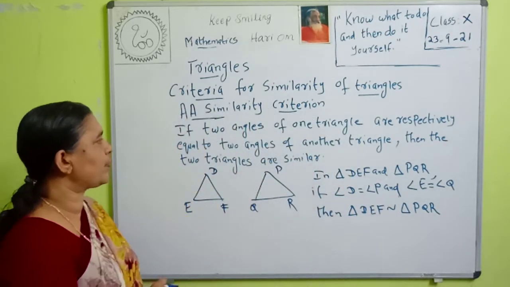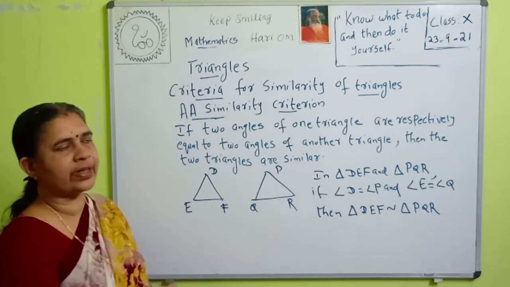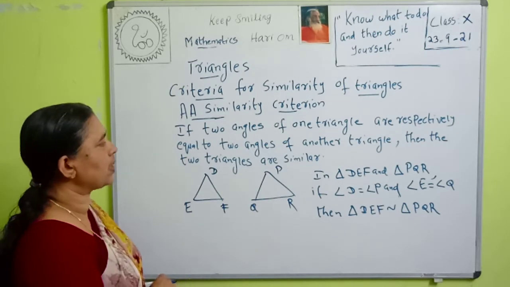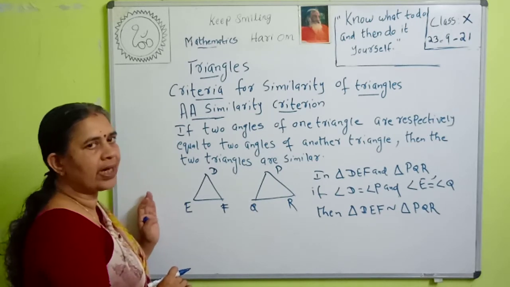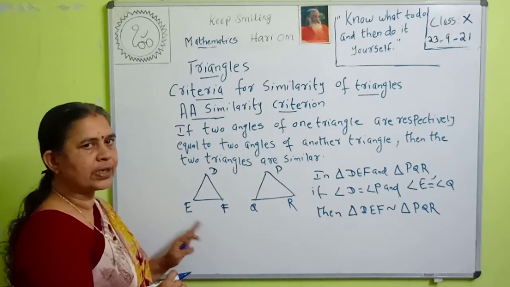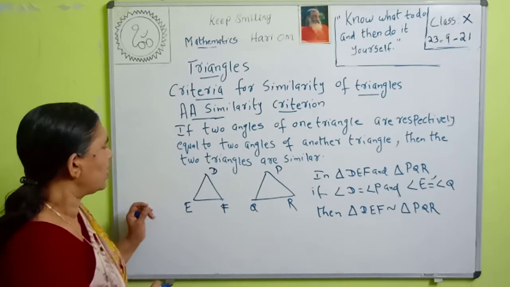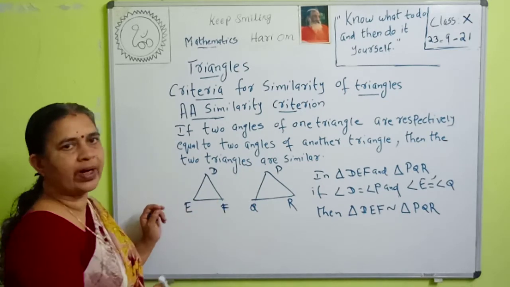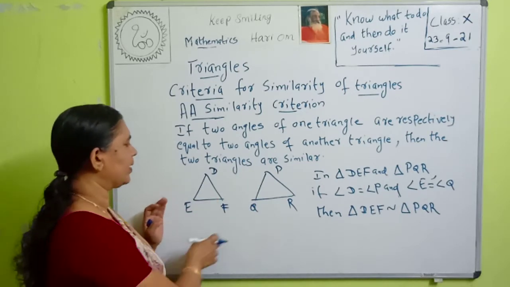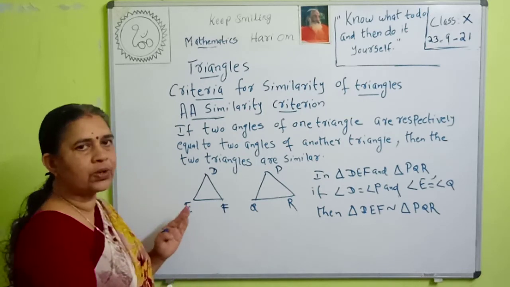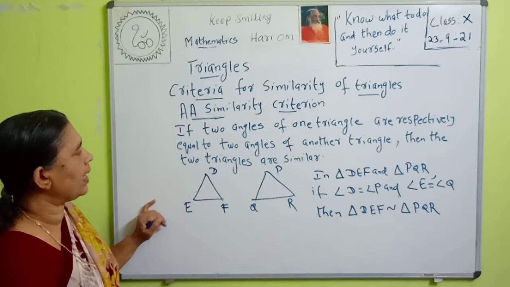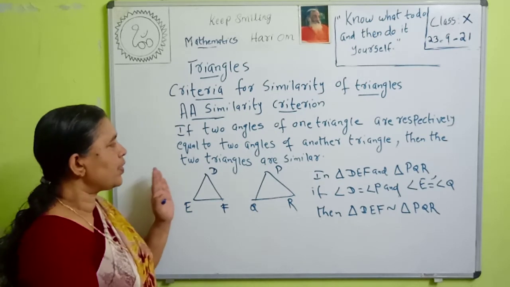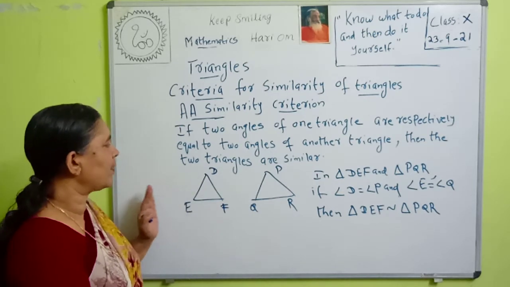If two angles of one triangle are respectively equal to two angles of another triangle, then the third angle must also be equal, because the sum of the angles is 180 degrees. If two angles are equal, the third angle must also be equal.